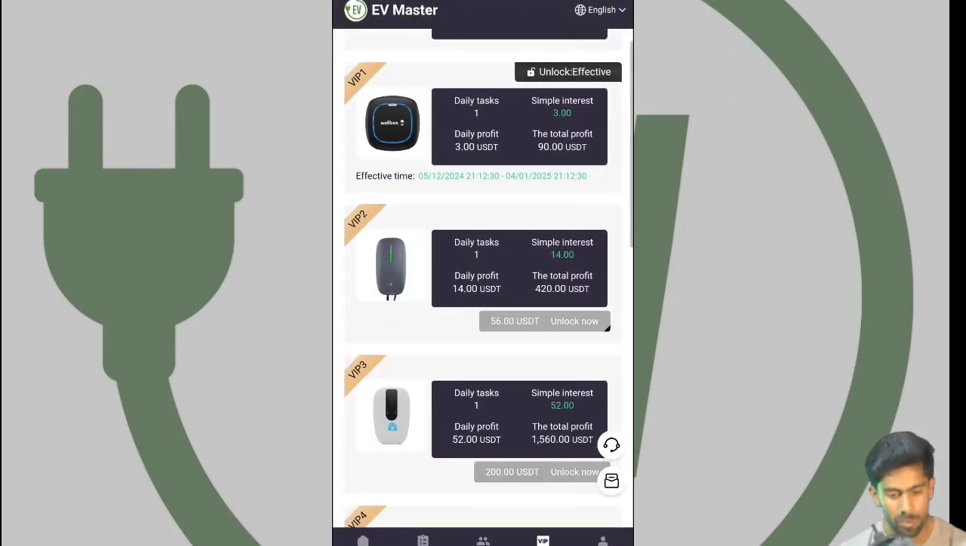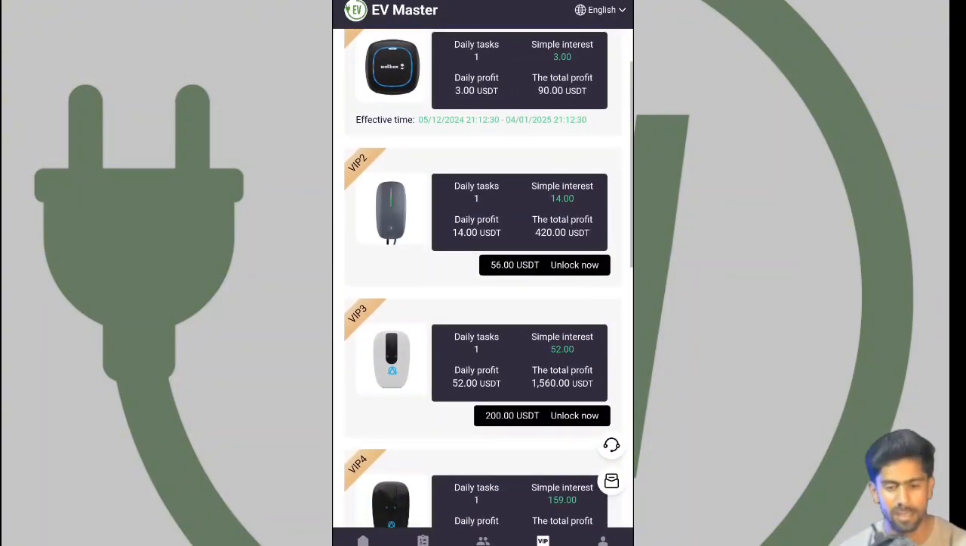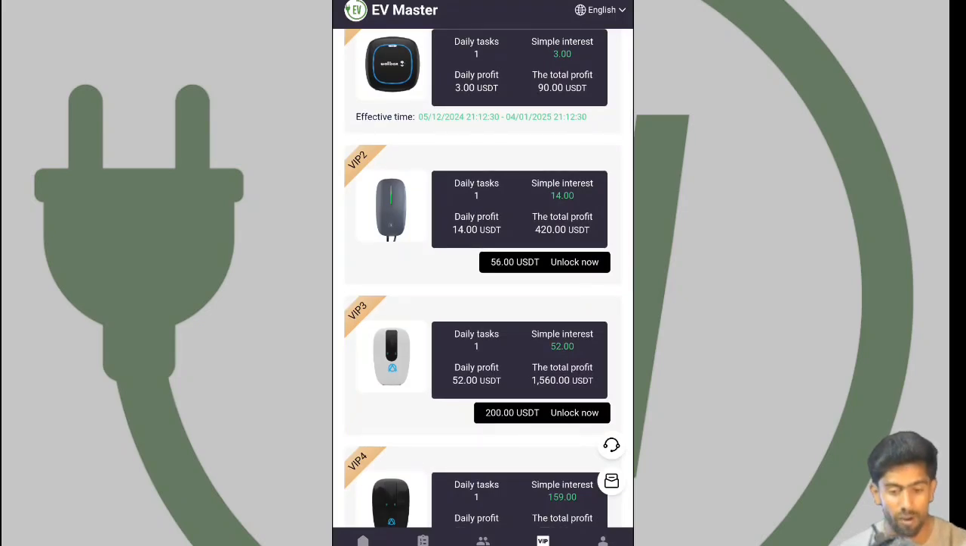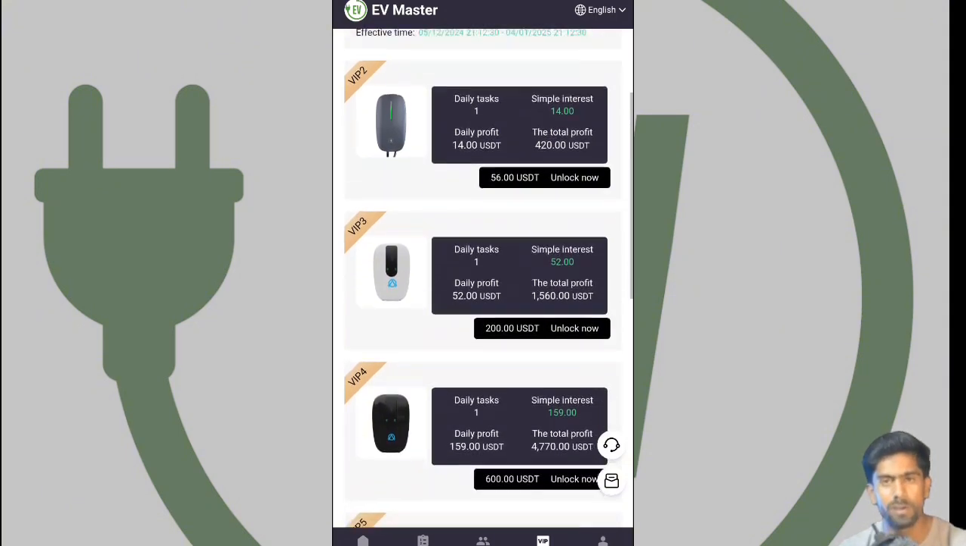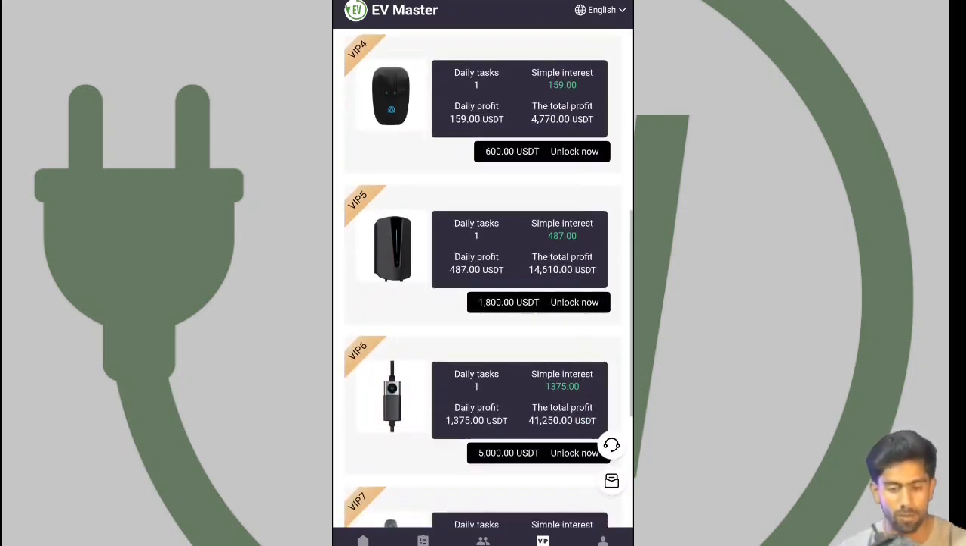If you deposit 56, you can earn a regular 14%, meaning 14 USDT. And if you deposit 200 USDT, you can earn a regular 52 USDT. It means just for this count, your balance is doubled. After 4 days, your investment doubles. You can see that.